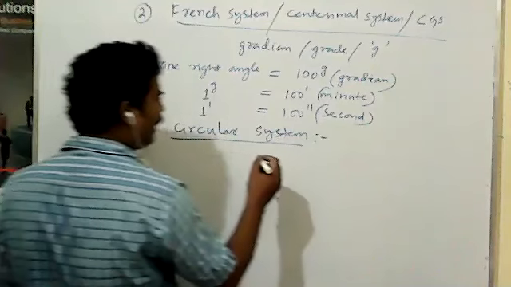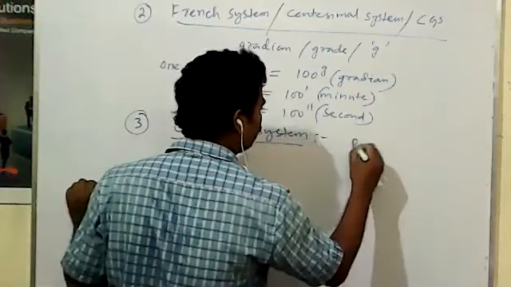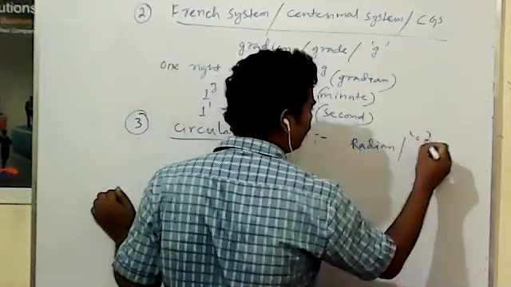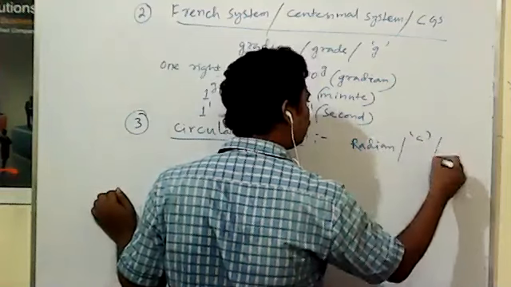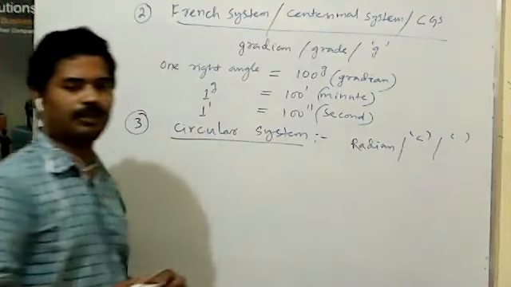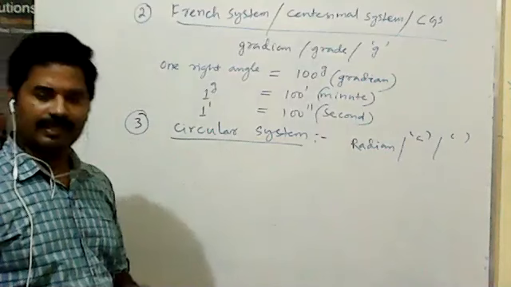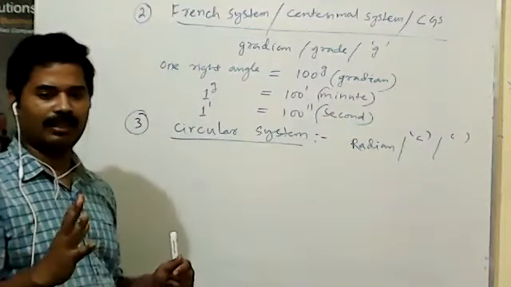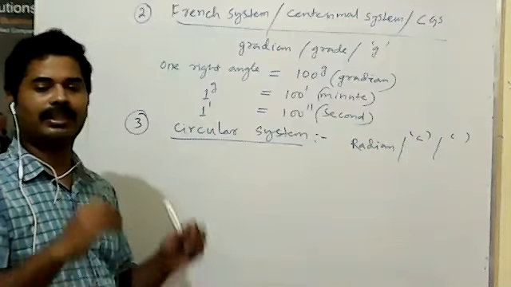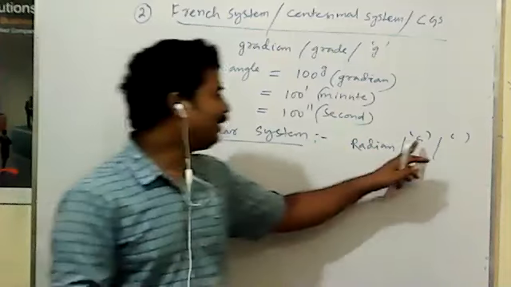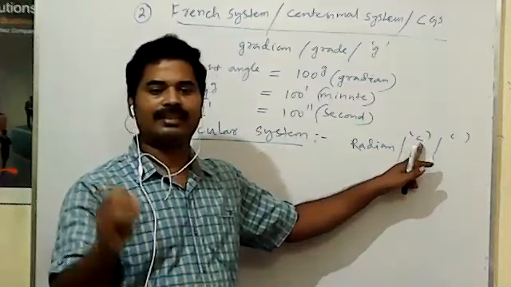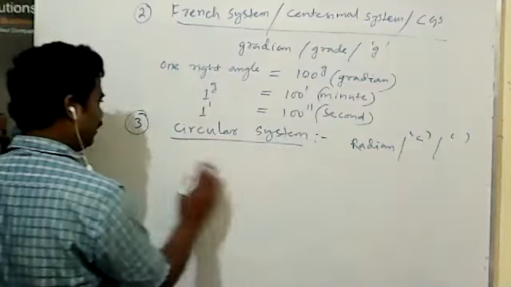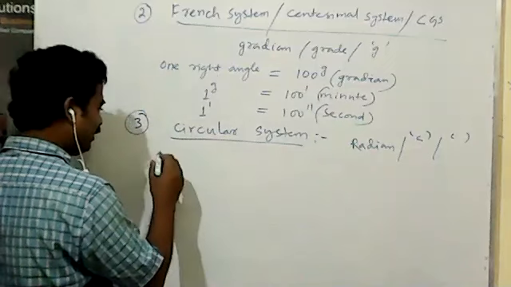So circular system का unit, that is radian unit, or c you can write, or you can not, any blank space you can write. That means any real number, simple without having any c, then you can say that is a radian. First of all, what is radian?